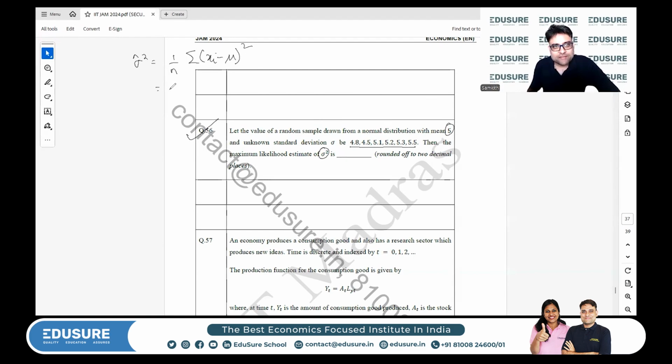So what do we have here? There are 1, 2, 3, 4, 5, 6 values. Summation xi, so 4.8 minus 5, and so on. 0.2 whole square plus 0.5 whole square plus 0.1 whole square, 0.2 whole square, 0.3 whole square, 0.5.